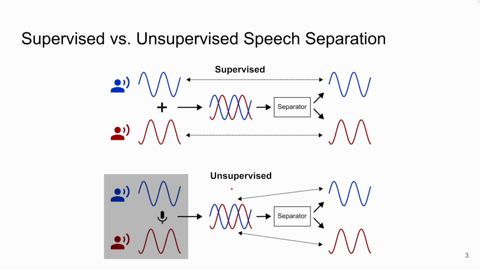On the other hand, unsupervised methods can work with real-life mixtures that are recorded with a single microphone because they don't require access to the isolated source recordings. The challenging part in unsupervised methods is defining a loss function between the estimated sources and the input mixture itself, because we can't access the reference sources. In this work, we explore novel ways for unsupervised separation.